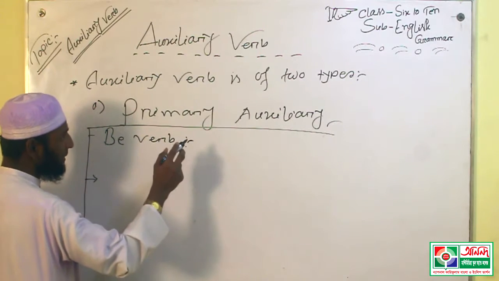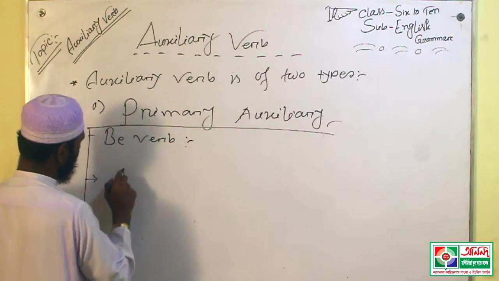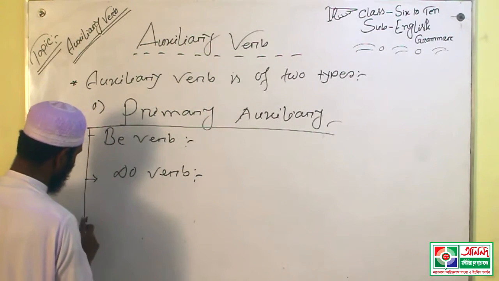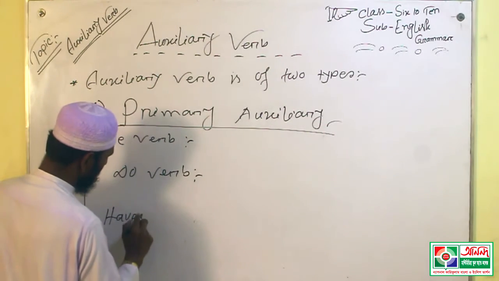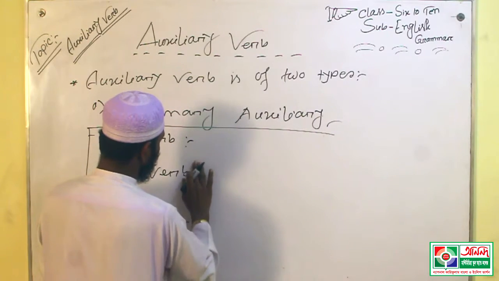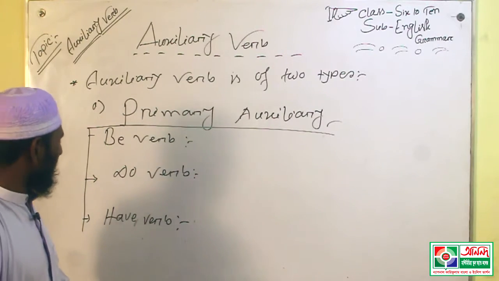Primary auxiliary verb is of three types: be verb, do verb, and have verb.